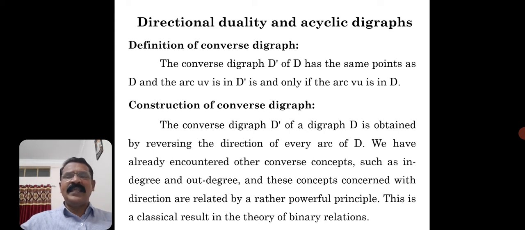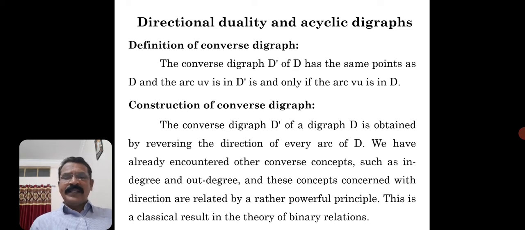Very interesting. You consider the same digraph, and the vertices will be the same. What you have to do is just reverse the direction of the arcs. If you reverse the direction of the arcs, the resulting graph will definitely be the converse of the digraph, isn't it? Because UV will be an arc in D dash if VU is an arc in D. So that's why it is very easy to form the converse of a digraph. The converse digraph D dash of a digraph D is obtained by reversing the direction of every arc of D.